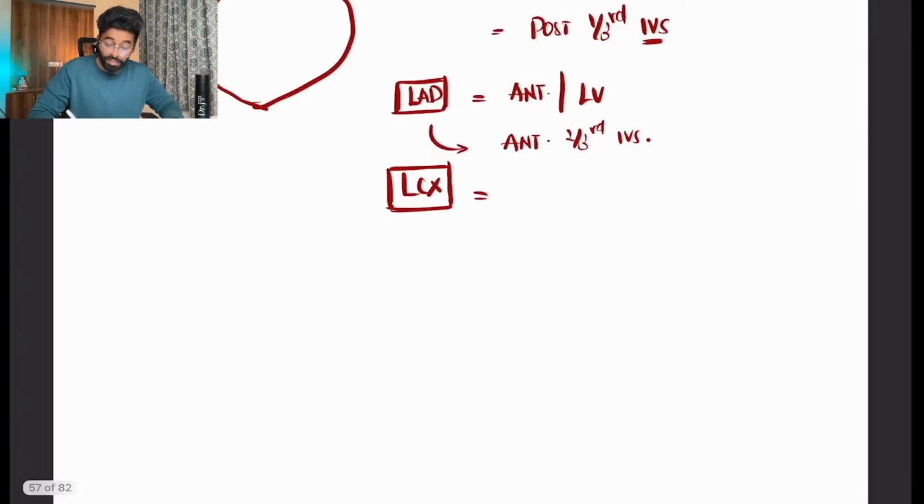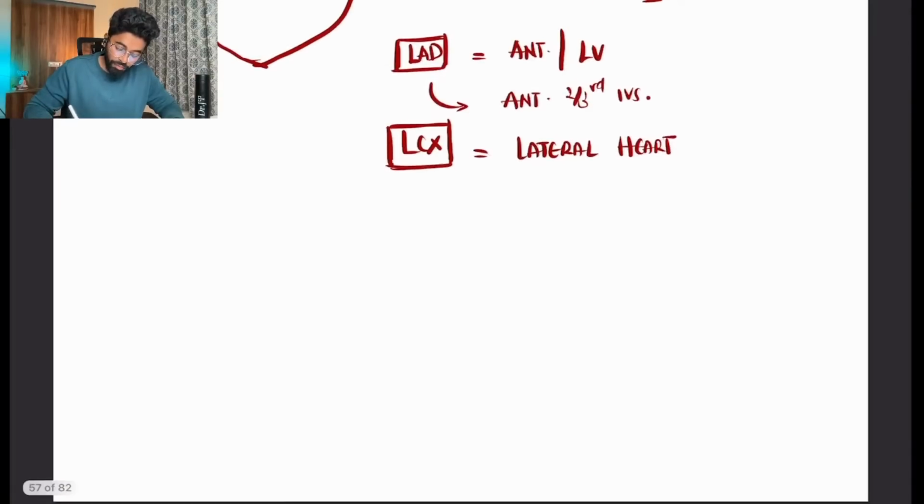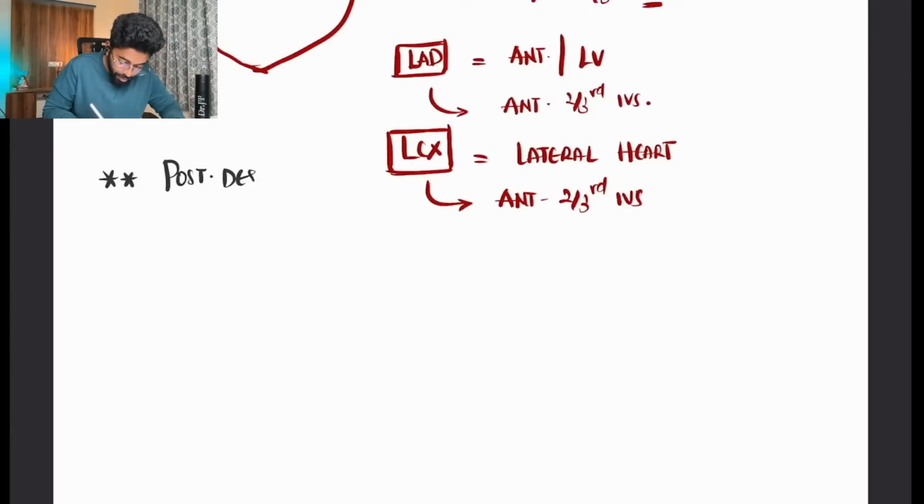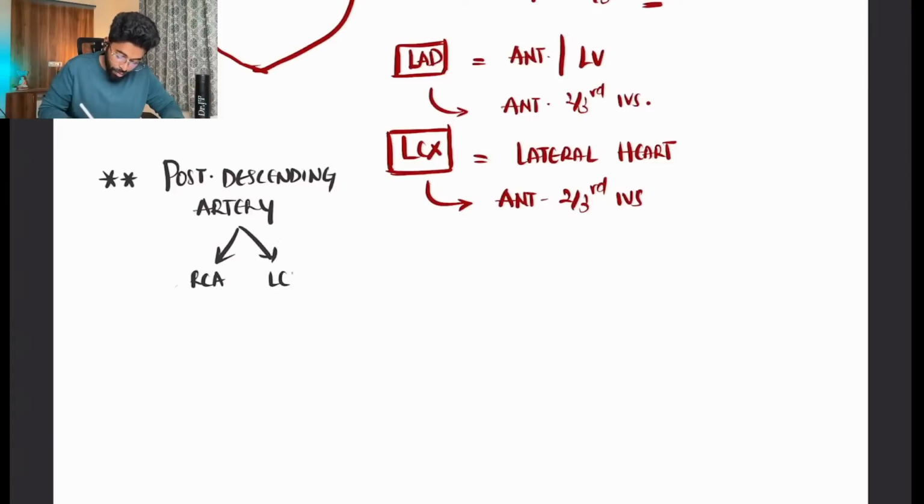LCX, the left circumflex artery, supplies the lateral part of the heart, and sometimes it also contributes to the anterior two thirds of the interventricular septum. And there is one very important point I want to say: the posterior descending artery, which can be a branch of either RCA or LCX.